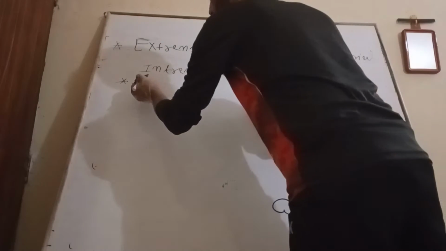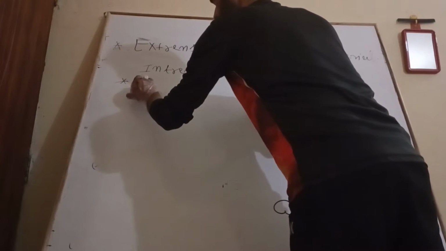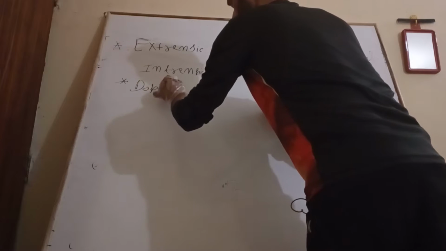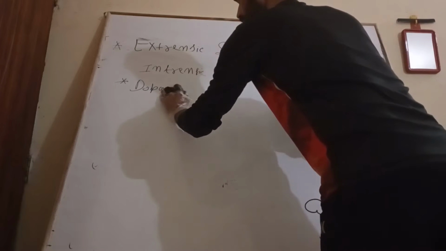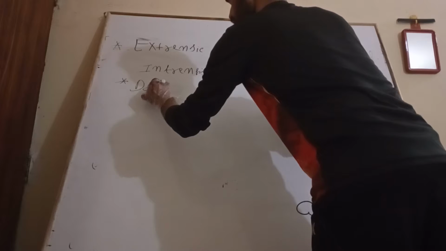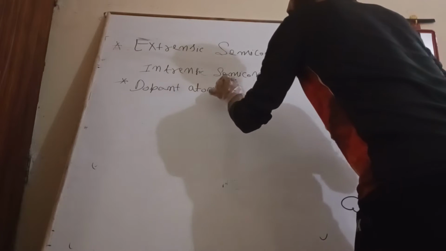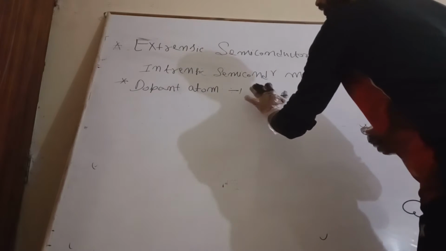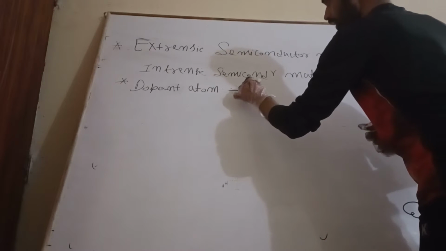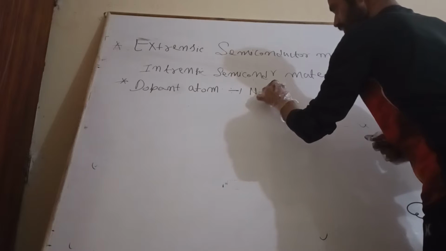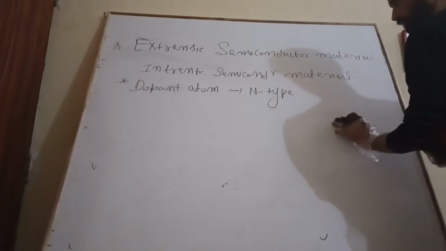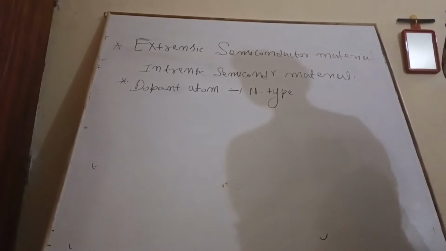We will see the n-type dopant first, the dopant atom for n-type.